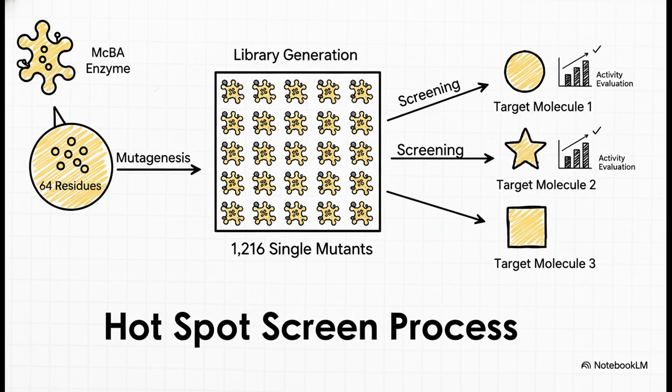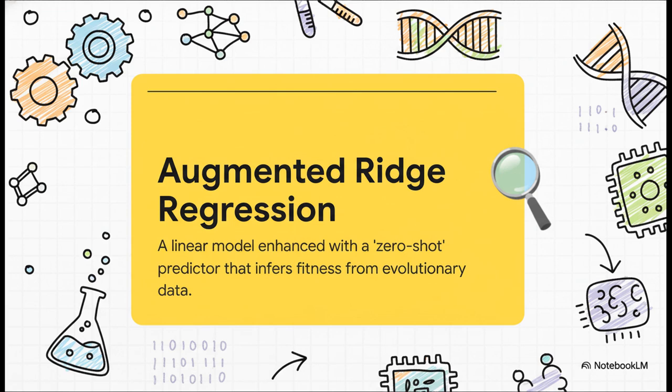Then, the activity of the 1,216 single mutants they created was evaluated for the synthesis of 3 specific target pharmaceuticals. The model they selected for this was augmented ridge regression. Let's break that down. It's a linear regression model, but its feature set is enhanced or augmented with the outputs from something called a zero-shot fitness predictor. The term zero-shot here is key.